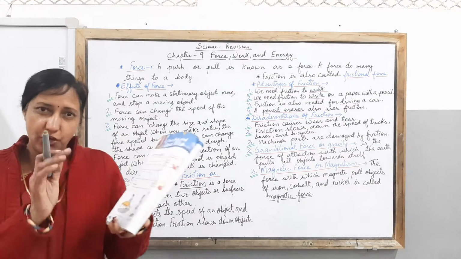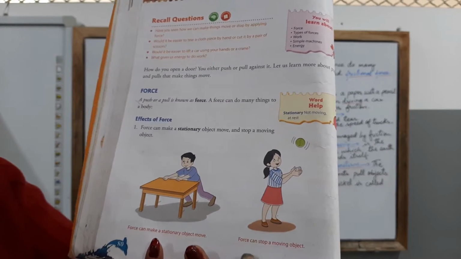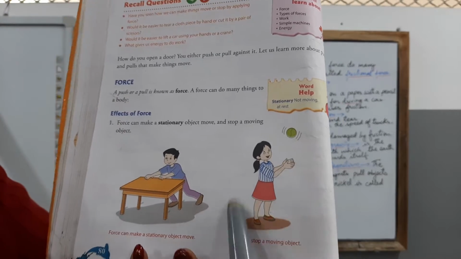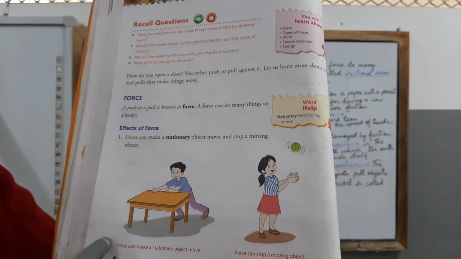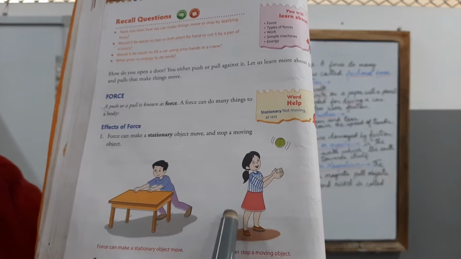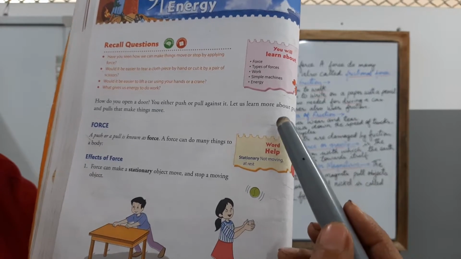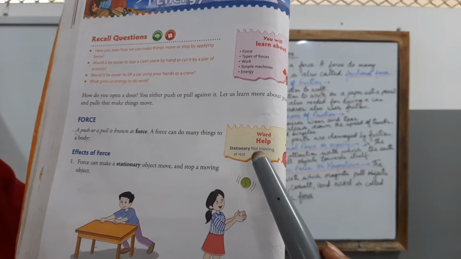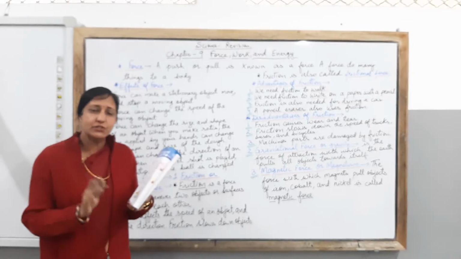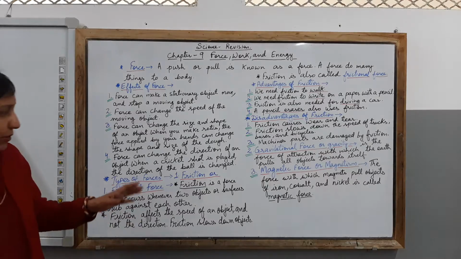Whereas you can stop a moving object by sharing this example of a girl playing with a ball. And children, here the girl is playing, and you can say force can stop a moving object. With the help of these two pictures, you can understand the first point, which is telling you that force can make a stationary object move and stop a moving object. Whereas you can understand the meaning of stationary is not moving and at rest. Any body which is not moving and it is at rest is known as stationary. So I hope children you are able to understand the first point with the help of the examples.